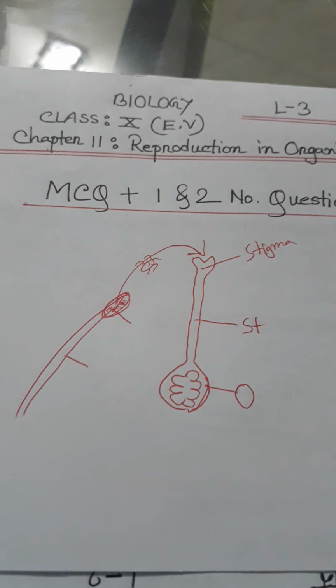Then go to internal fertilization. The fertilization which takes place inside the reproductive organ of the female is called internal fertilization. The fertilization occurs by introducing a sperm of the male into the female reproductive organ. It is a characteristic of terrestrial animals.